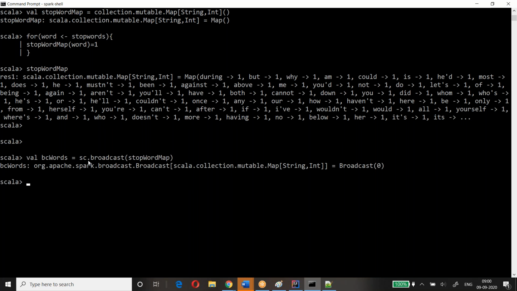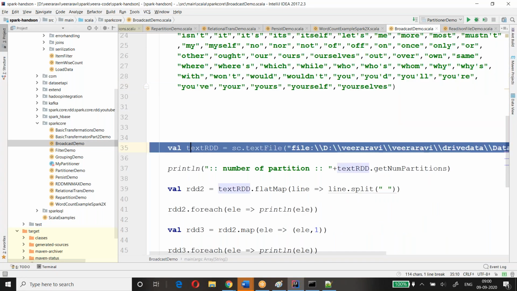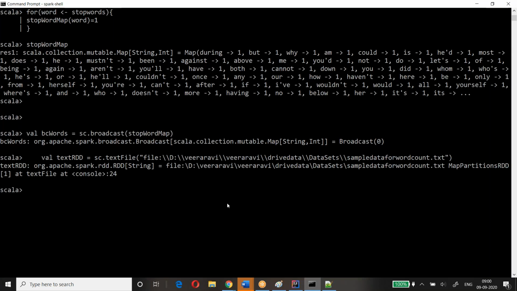Okay, now I'll read a file. So I have a file, right? I'll copy the path from here. Text. I got the RDD. So now comes the actual implementation.